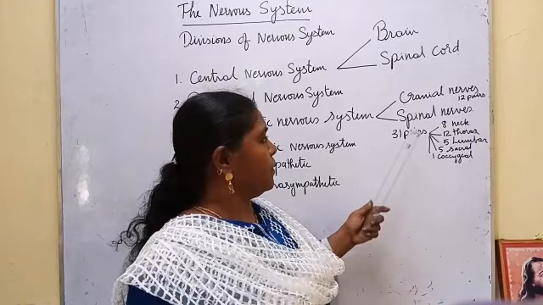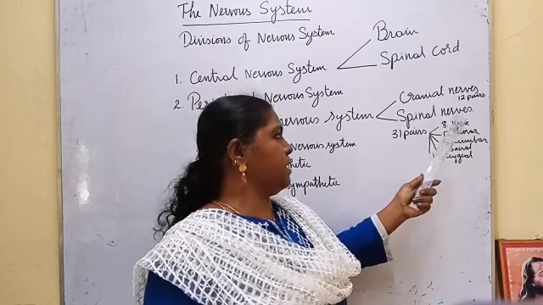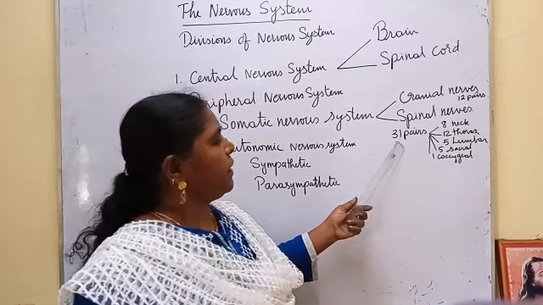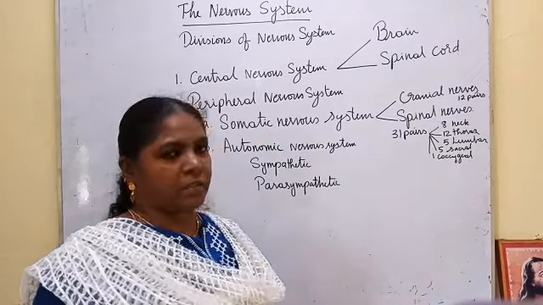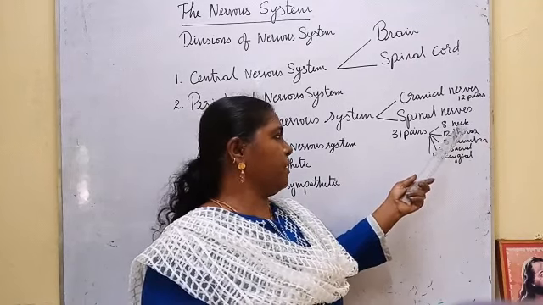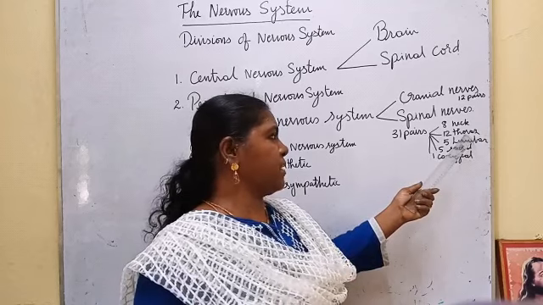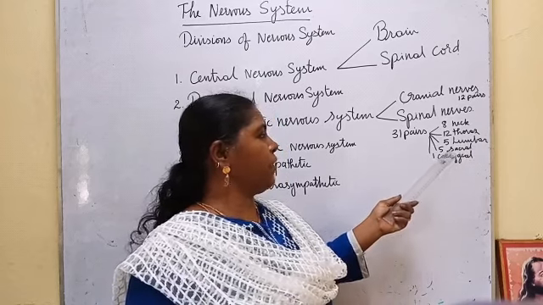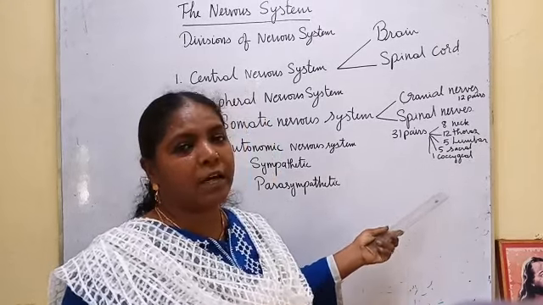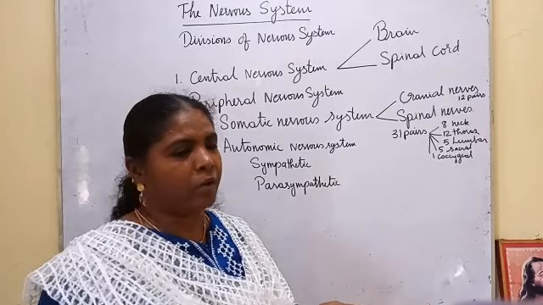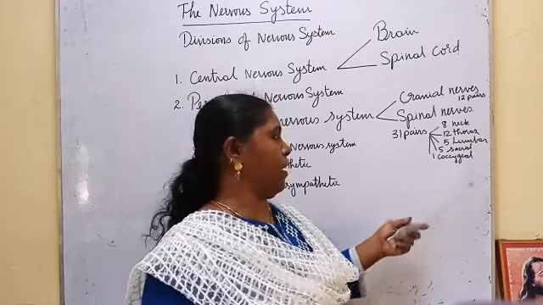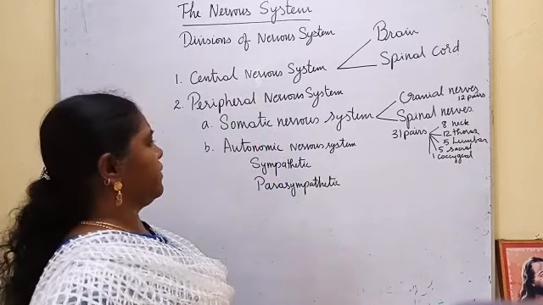Okay? Sensory nerves, motor nerves and mixed nerves. So it always has both sensory and motor nerves. Then there are 31 pairs of spinal nerves. 8 pairs of spinal nerves arise from the neck region, 12 pairs thoracic, 5 pairs lumbar, 5 pairs sacral, 1 pair coccygeal. All these you came across in the skeletal system last year. When you studied the skeletal system, you studied the bones of all these regions, correct? So 31 pairs of spinal nerves are there.